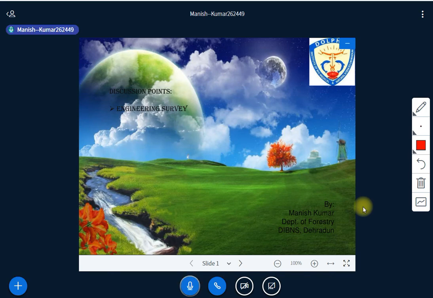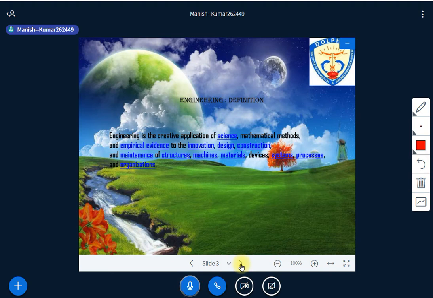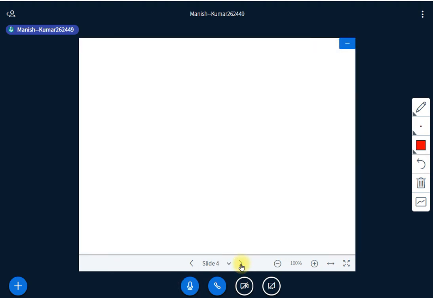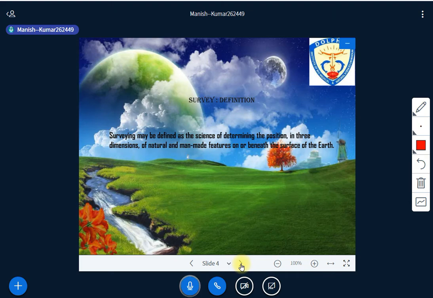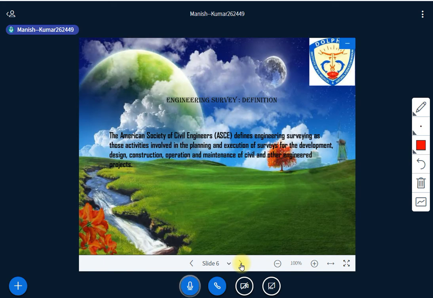Again, continuation from yesterday's topic, engineering survey and this type and scope of survey. We have started some discussion yesterday and covered this topic. I think the introduction part has been there. Then we have discussed the engineering definition, then the definition of surveying, isn't it? Then we have discussed the definition of engineering survey. All our discussion has been done yesterday, right? So we will start where we finished yesterday.